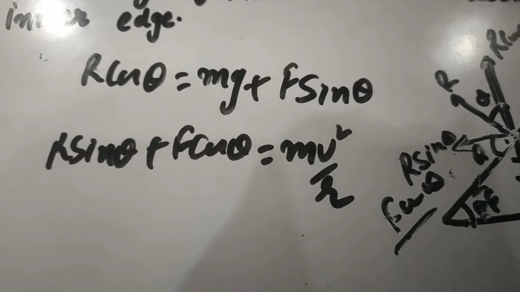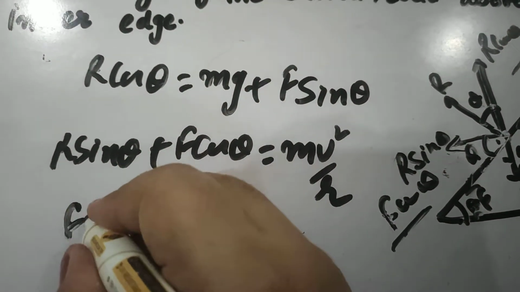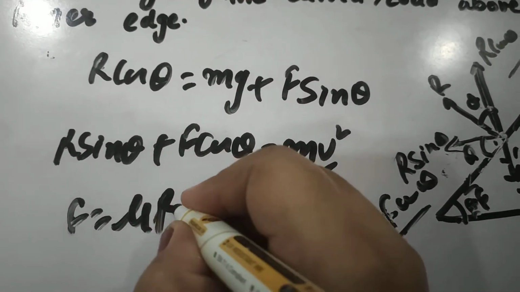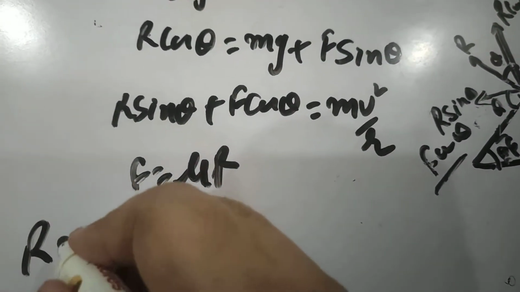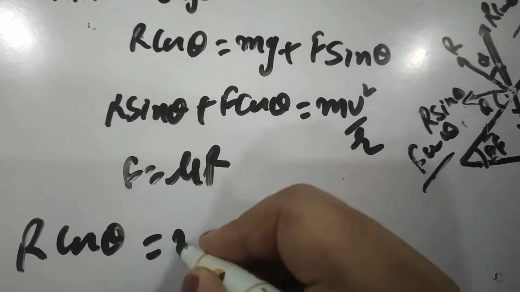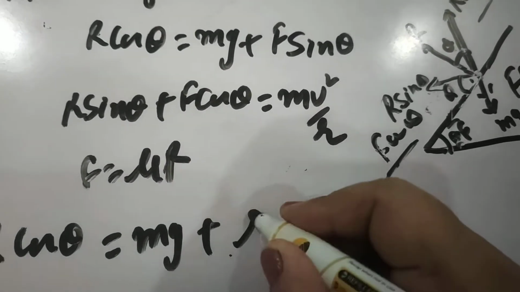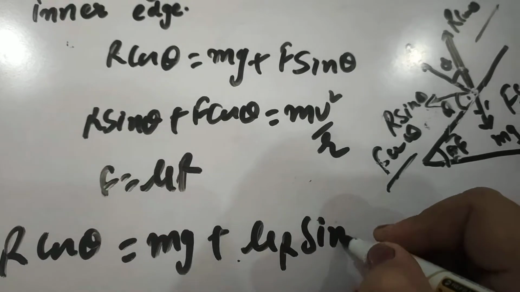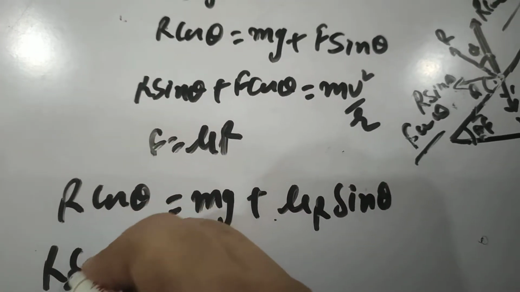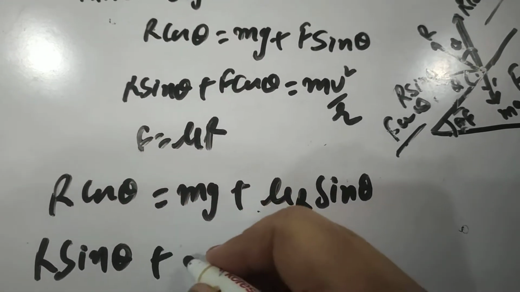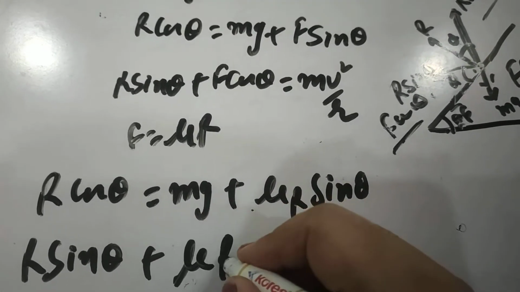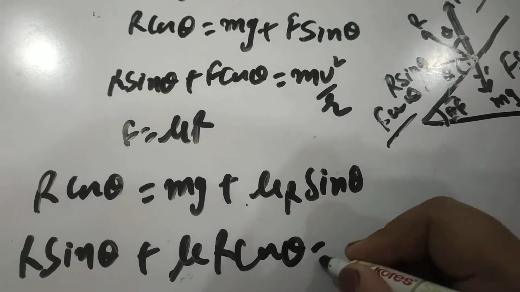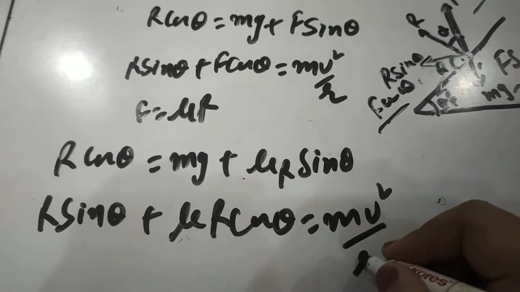Also we know that F is equal to mu R. So putting this value in both equations, R cos theta is equal to mg plus mu R sin theta, and R sin theta plus, instead of F, mu R cos theta is equal to mv square by r.